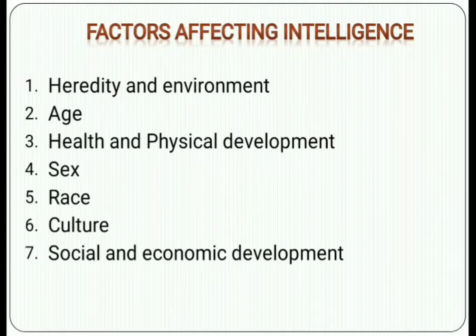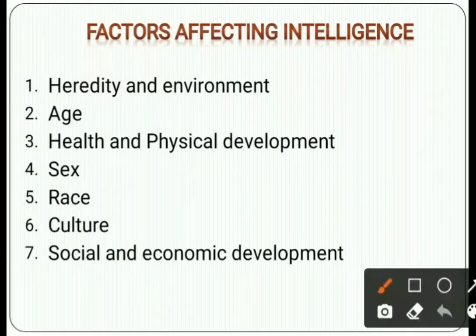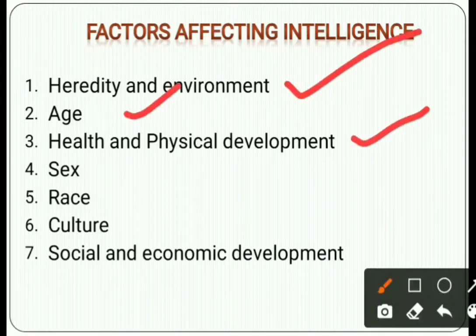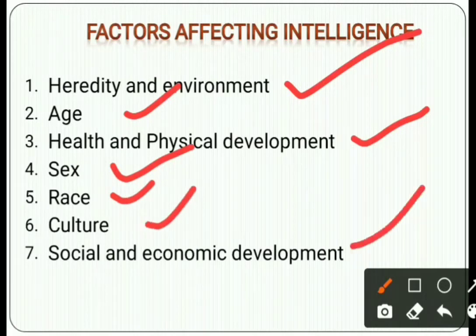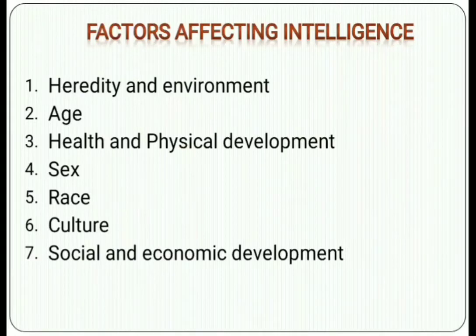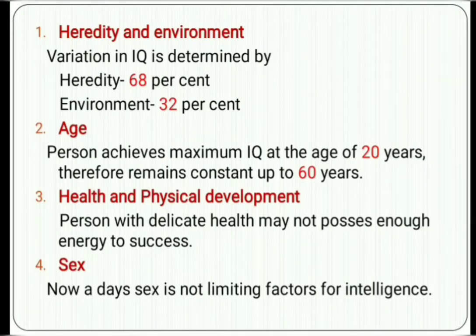These are the factors: heredity and environment, age, health and physical development, sex, race, culture, and social and economic development. So these are the factors affecting intelligence. We are going to discuss them one by one. The first one is heredity and environment.